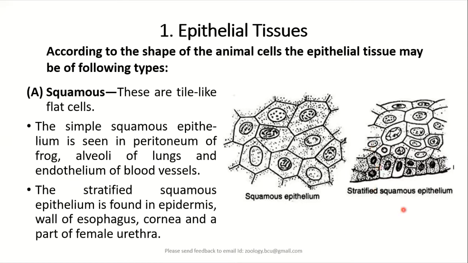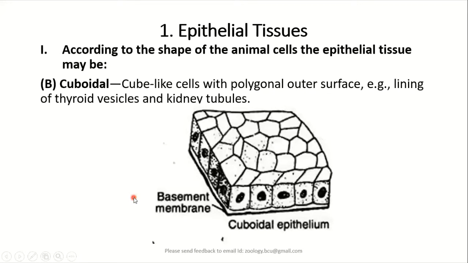Similarly, stratified epithelium we see in the esophagus of the animals and also in the cornea layer of the eyes. Stratified squamous epithelium is also found in the female urethra, of course in the vaginal region also. In the urinary bladder also we come across stratified epithelium.